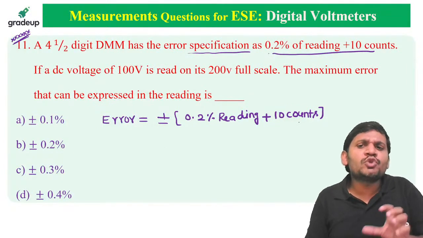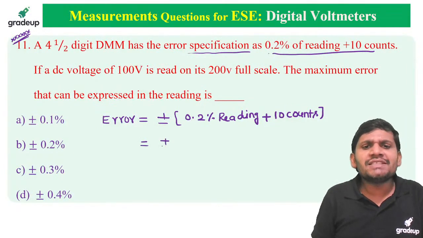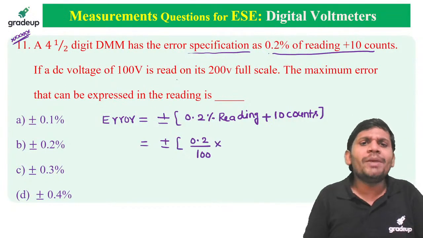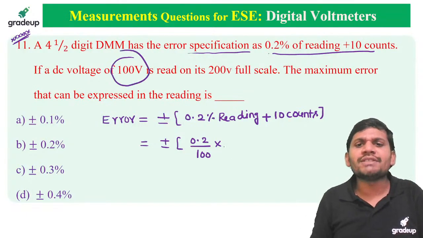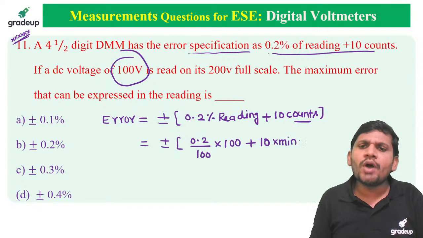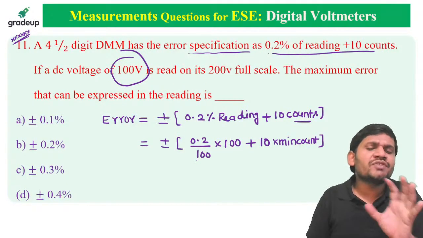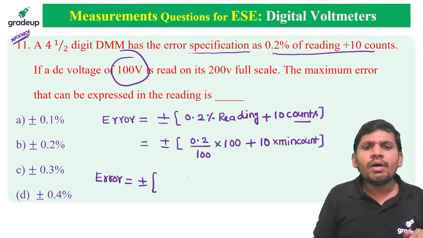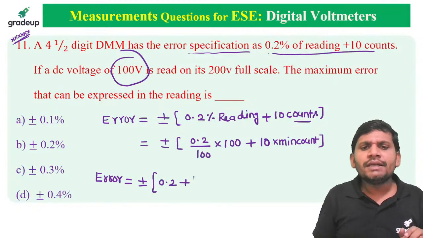Error equal to, already in the question it is given, sir. Substituting the minimum count is important here. Plus or minus 0.2 by 100 into how much reading we are measuring, students? 100 volts we are measuring. Plus 10 into, here count means minimum count you substitute. Once you know the concept of substituting the minimum count, then this type of problem is very easy. Error equal to plus or minus 0.2 plus 10 into minimum count.